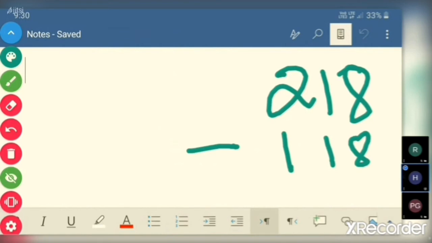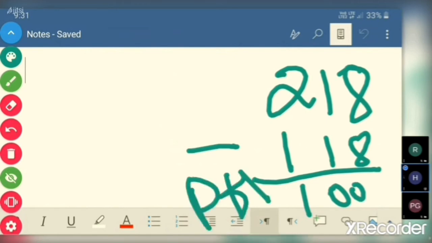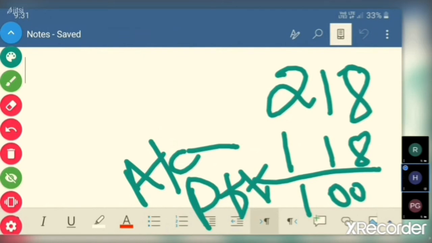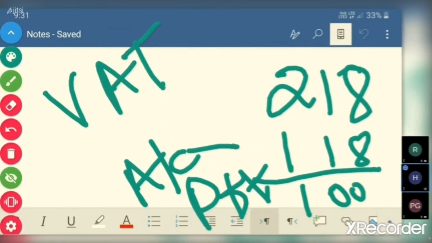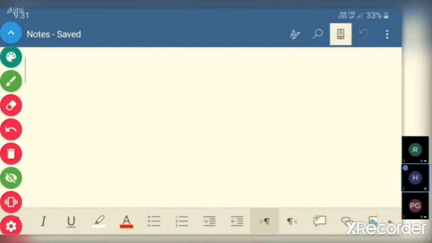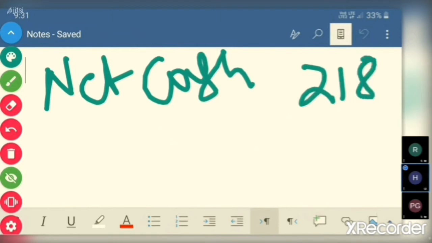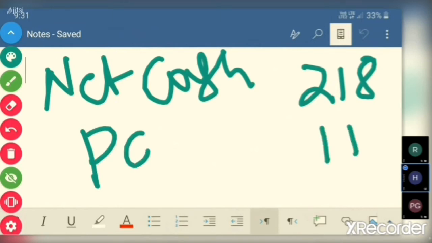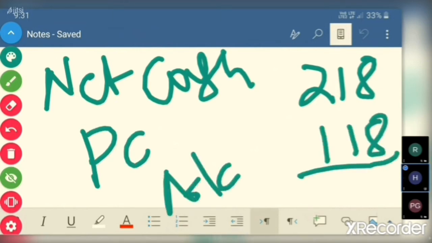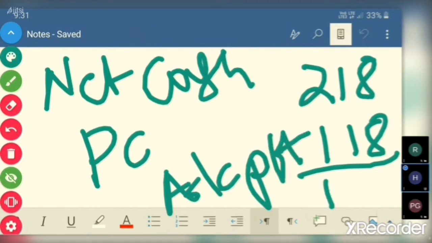So the accounting profit he has made is 100. This is the VAT concept. Net cash left is 218, purchase cost is 118, accounting profit is 100.